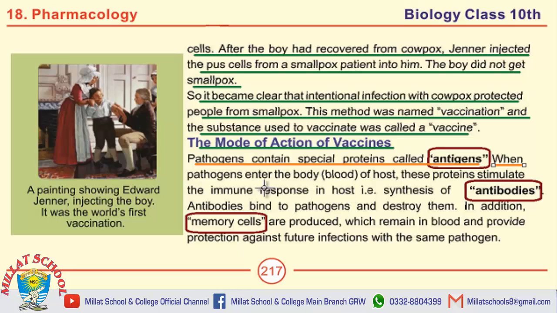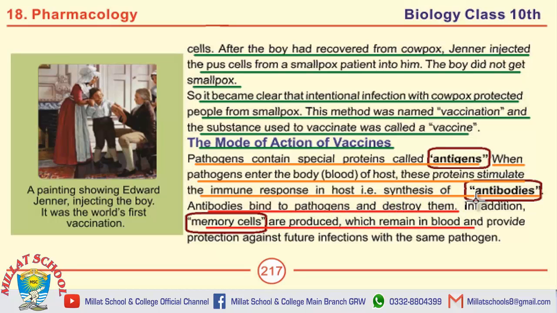The next question is: when pathogens enter the blood of the host, these proteins stimulate the immune response in the host, that is, synthesis of antibodies. Define antibodies is the next question. Antibodies bind to pathogens and destroy them. What do you know about memory cells is the last question on this page. Memory cells are produced which remain in blood and provide protection against future infections with the same pathogens. These are the memory cells.